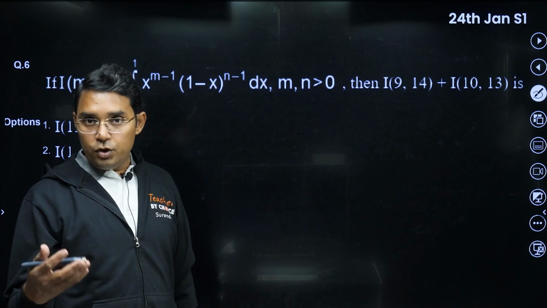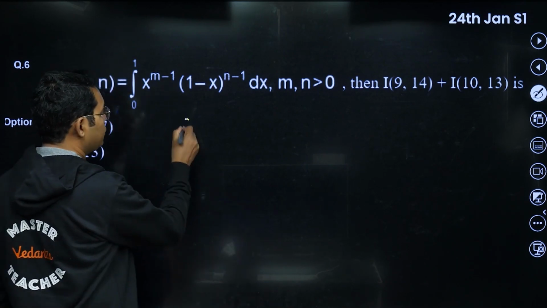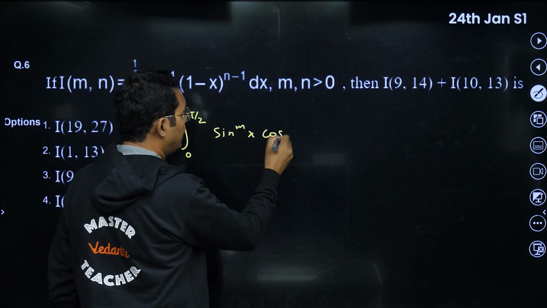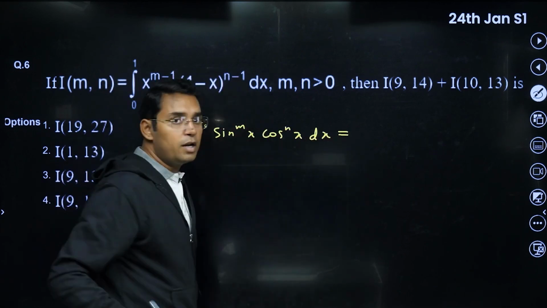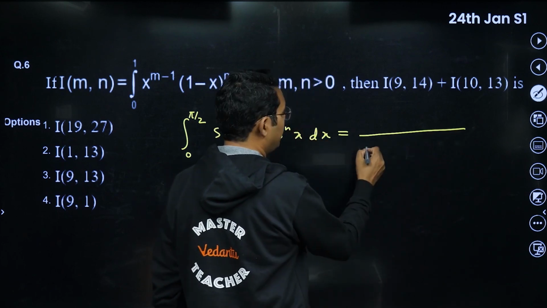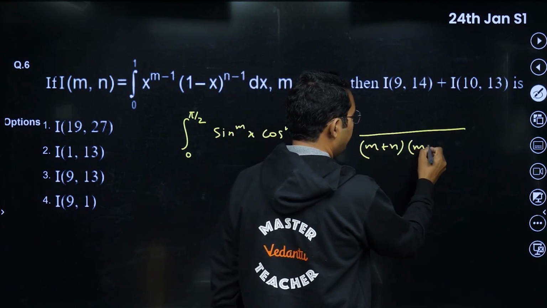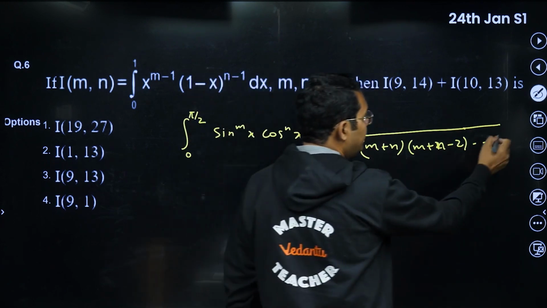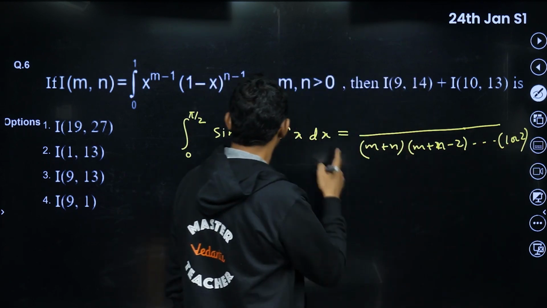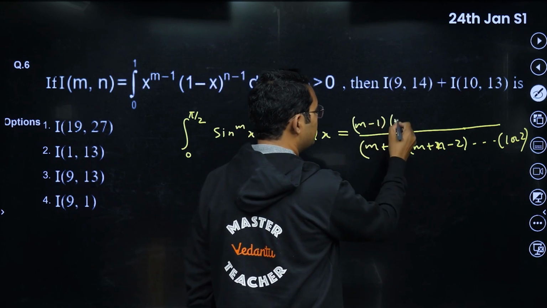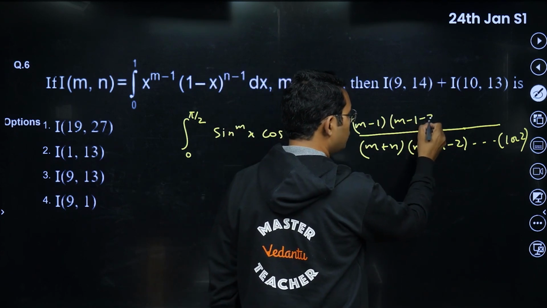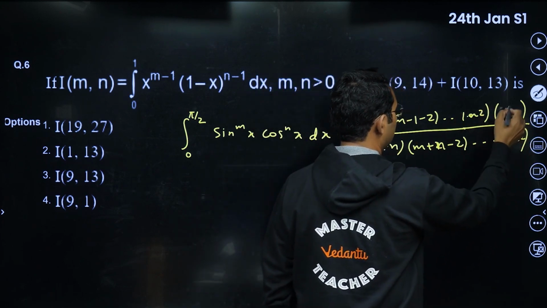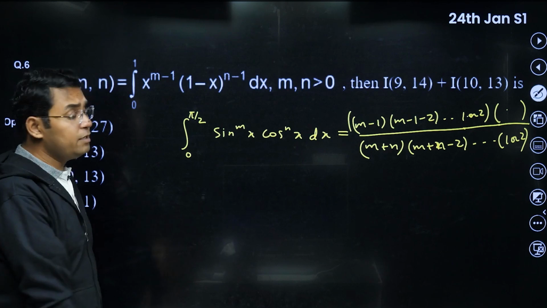Okay, here what I will use, let me tell you in my method, and I think everybody should remember that formula, and it is the integral from 0 to pi by 2 of sine power m x into cos power n x dx. This integral we should remember. What is this? In the denominator, it is m plus n, and then m plus n minus 2, and so on. It will keep reducing. It will end either at 1 or it will end at 2. In the numerator, it will be m minus 1, reduced by 2 once again, m minus 1 minus 2, and so on. Again, it will end at 1 or 2, and similar for n also. So that is the formula I'm going to use.